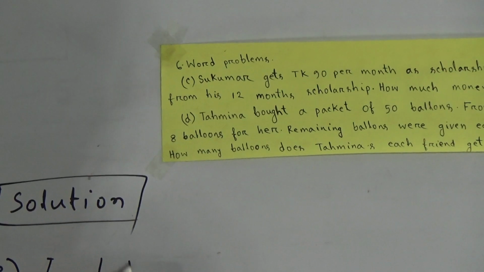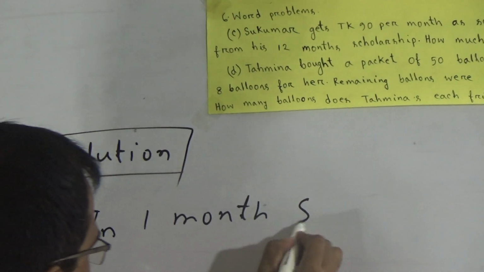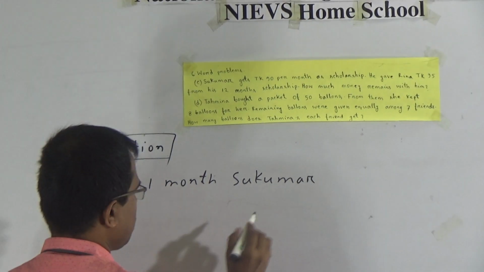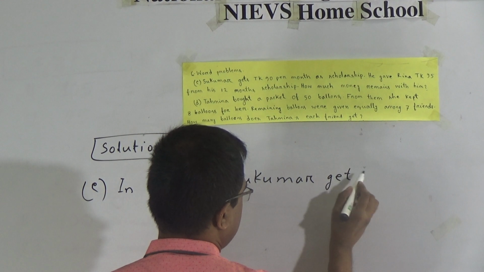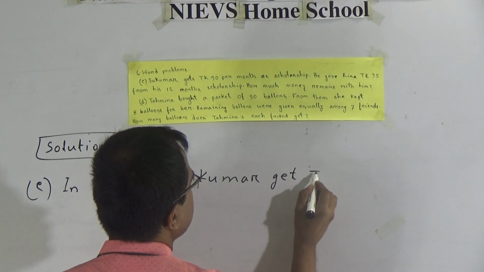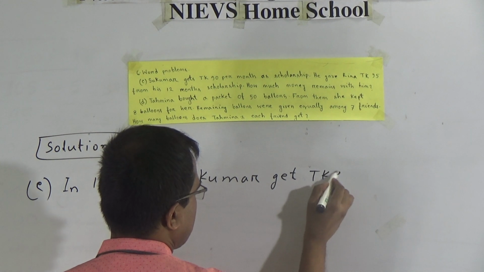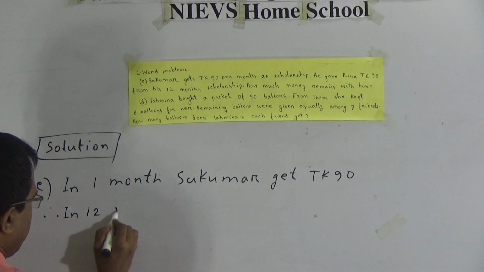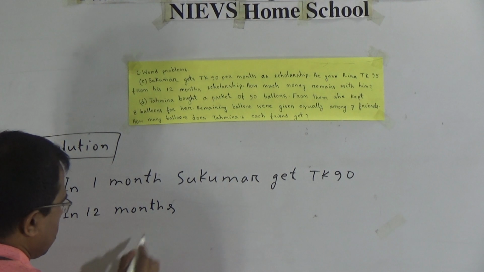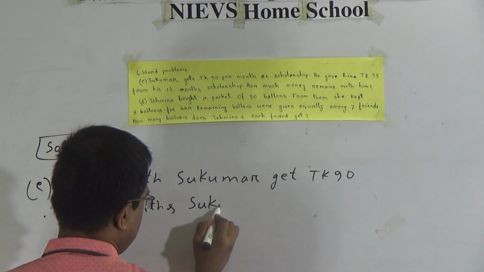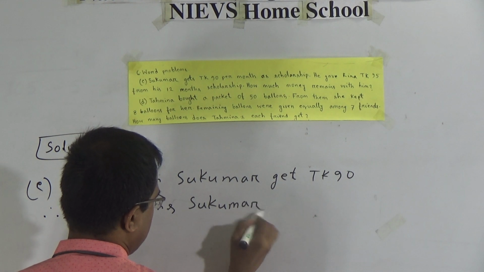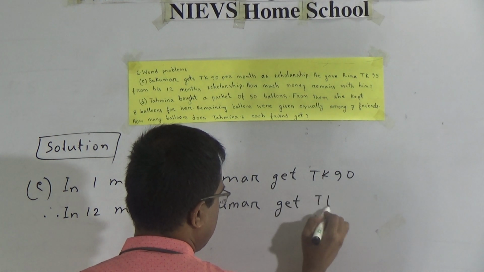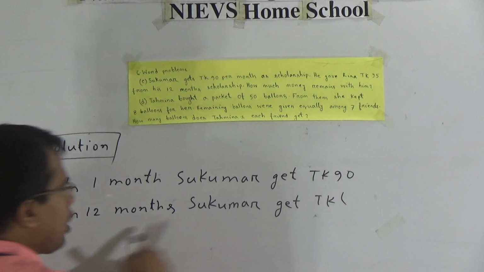In 1 month, Shukumar gets TK 90. Therefore, in 12 months, Shukumar gets TK, it will be 12 times of 90.